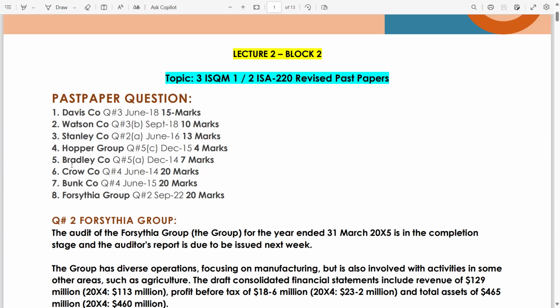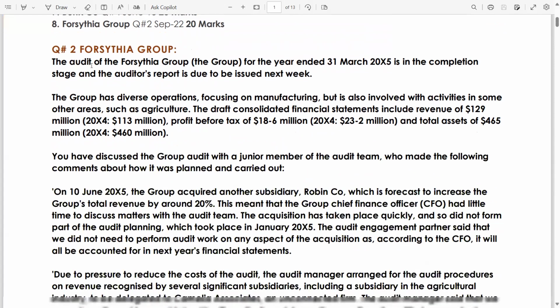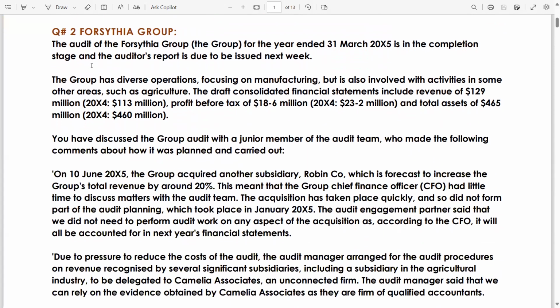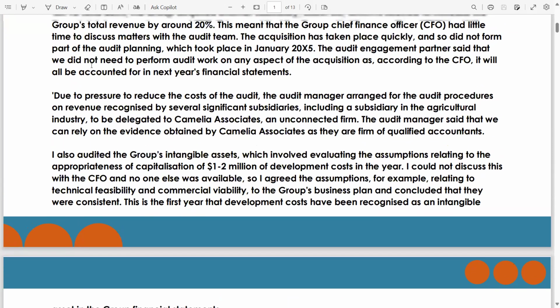These are the few past paper questions which have been tested on this topic till now. There are other questions which we did in yesterday's lecture, which was ethics. Now, Forsythia Group. This is one of the most important and complex questions till now on this topic.